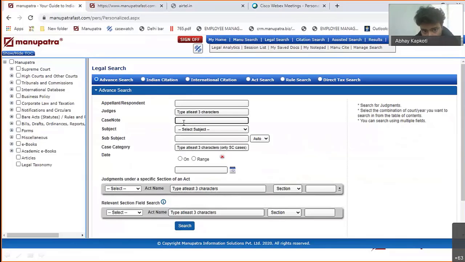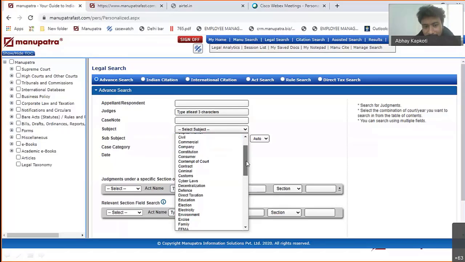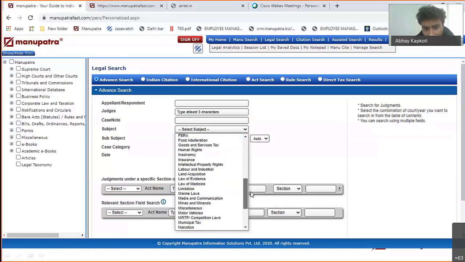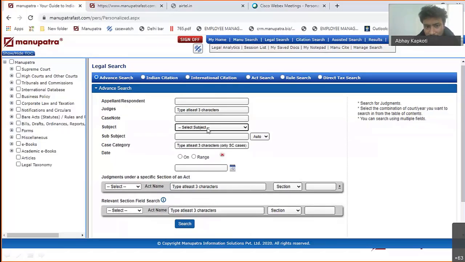Case note, if you are looking for that particular word in the case note of the judgment, suppose the judge did not write gender justice in the judgment, but that judgment is on gender justice. So our team might have written it in the case note, so you can search in the case note. Subject wise, say you are looking for IPR or on a particular subject, you will be able to segregate judgments based on the subjects also.